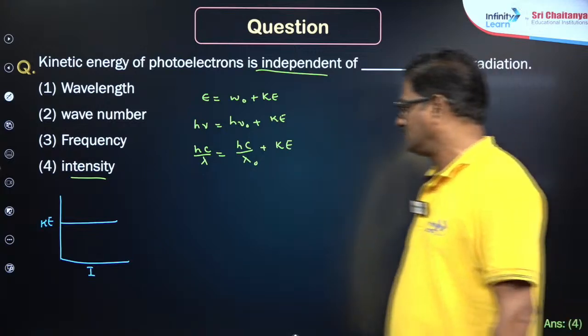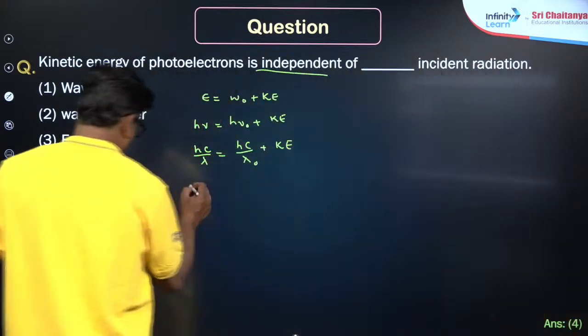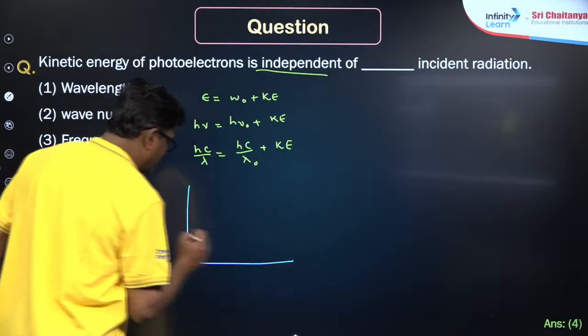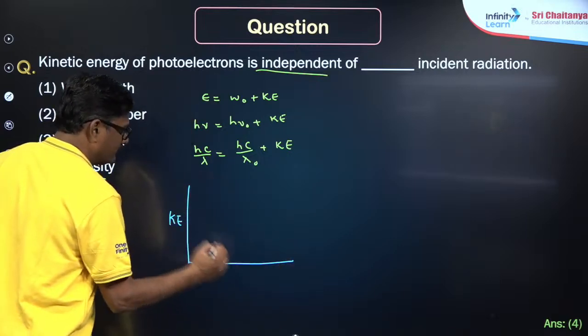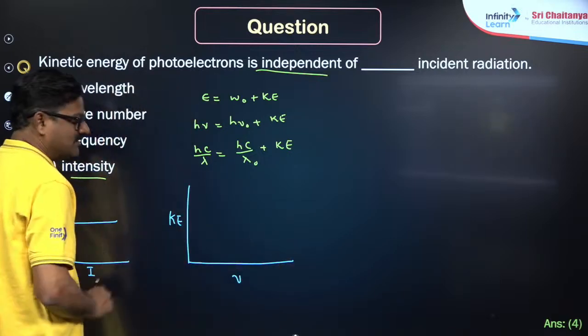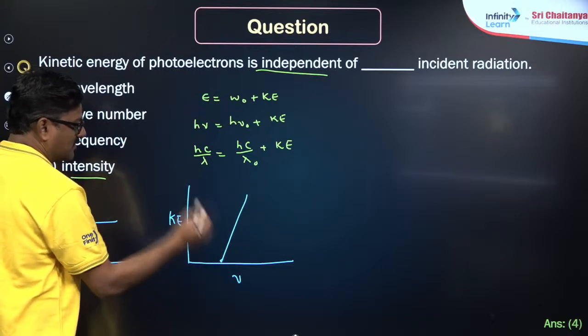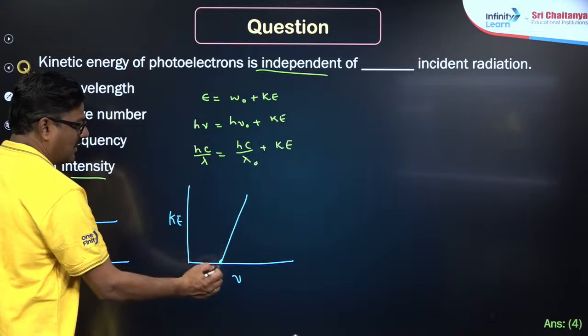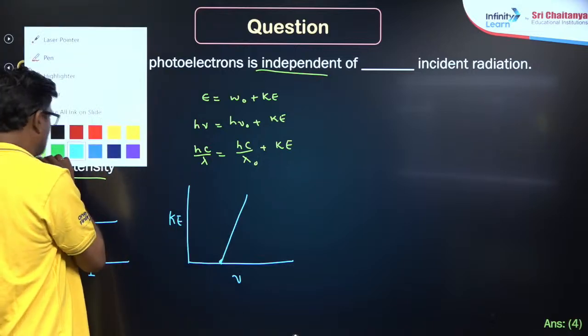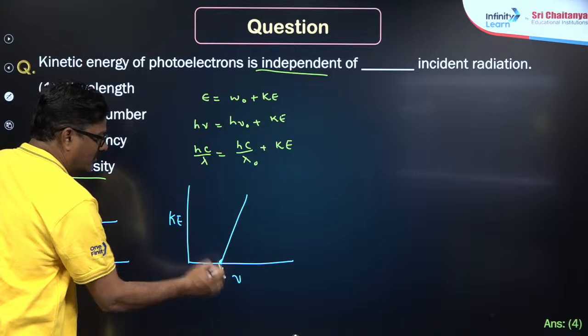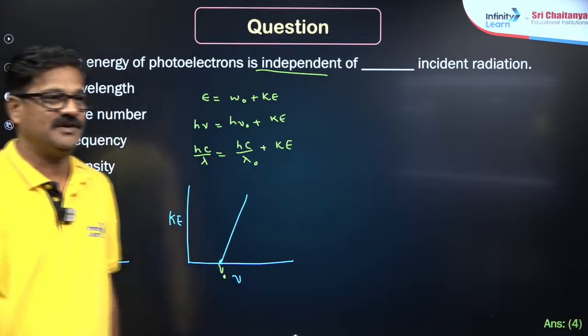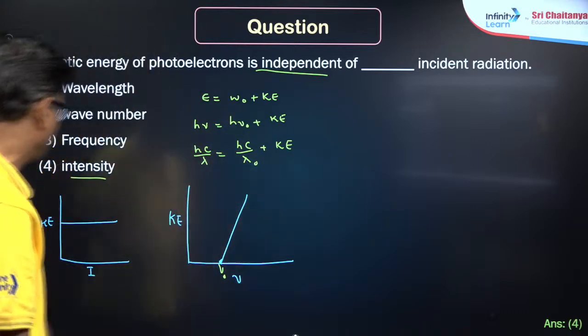And also kinetic energy and frequency of the incident light: you are going to get a straight line, and on the intercept, this value is what? The critical frequency, or threshold frequency. Okay, that's the point.